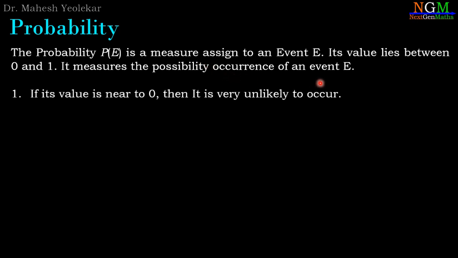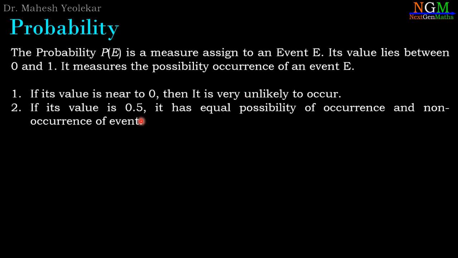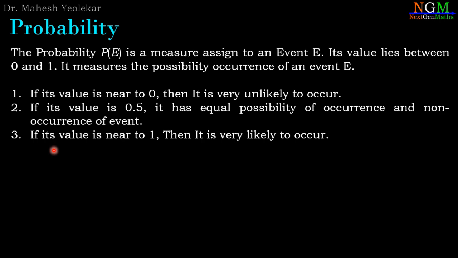If its value is near to 0, then it is very unlikely to occur. That means if probability is 0.1, 0.2 or 0.3, then the possibility of occurrence of event E is very less. If its value is 0.5, then there is equal possibility of occurrence and non-occurrence of event E. If its value is near to 1, then it is very likely to occur. That is the maximum possibility of occurrence of E.